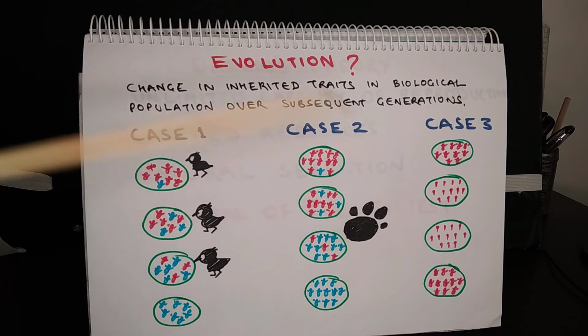But in both the cases, the blue color was a change in the genotype. It was because of a change in the genotype that it was inherited, and it resulted in evolution of a new species.